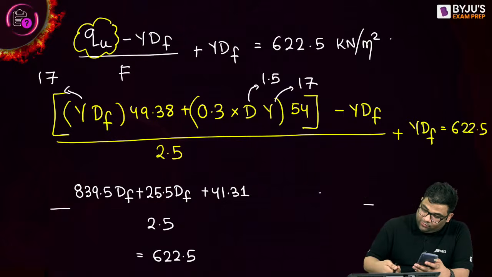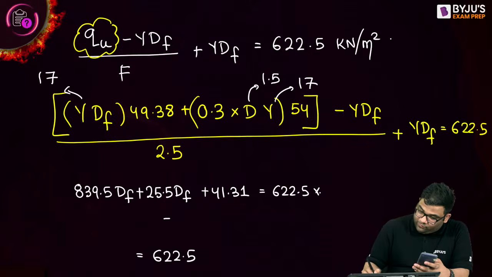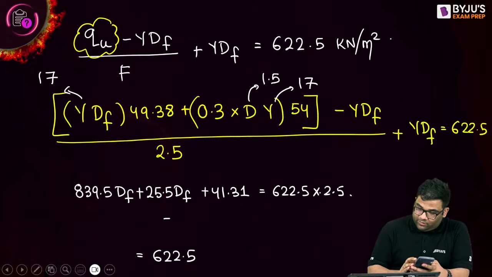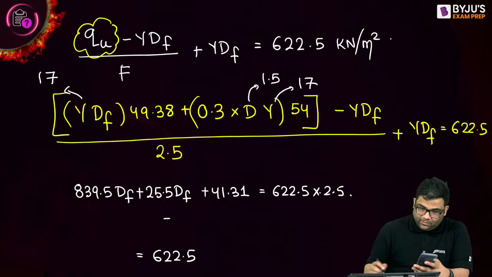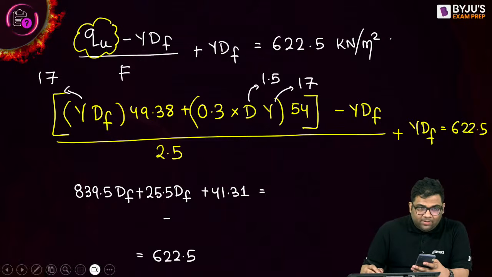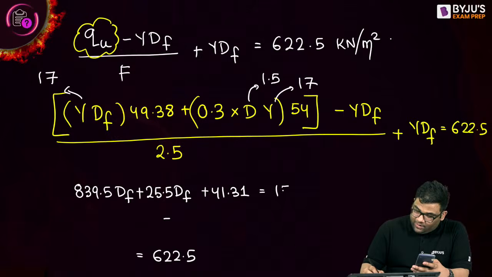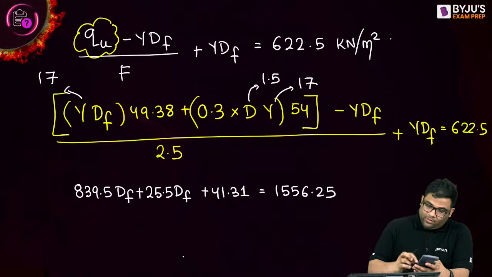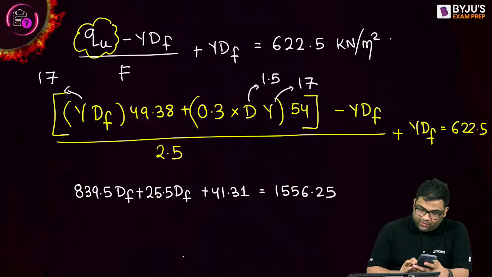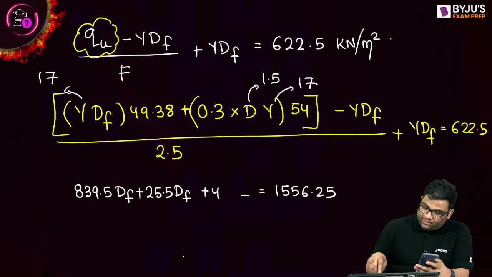So I'll multiply 2.5 on that side. This will become 622.5 into 2.5, which is 1556.25. Almost everyone is getting the same answer. The third term, 0.3 into 1.5 into 17 into 54, I am getting 413.1.